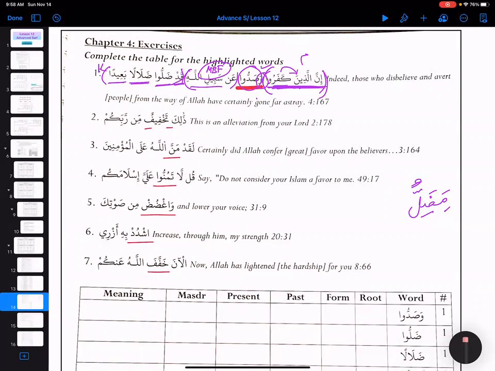Then what is next? Manna, manni, and umnun. So this is Bab Nasara we are saying, right? So that's why the alif will take u sound. So manna, manni, and umnun. Then la tamunna.